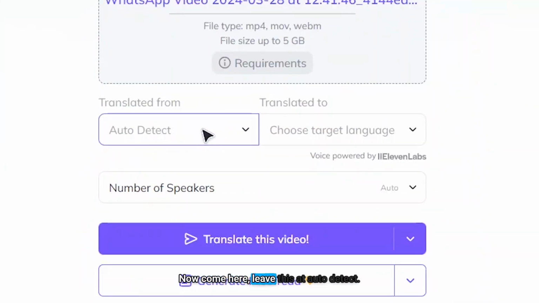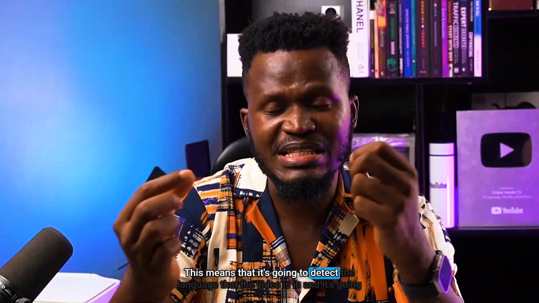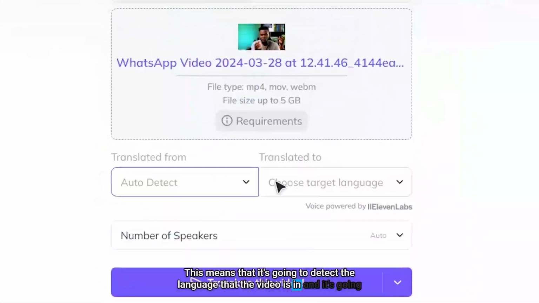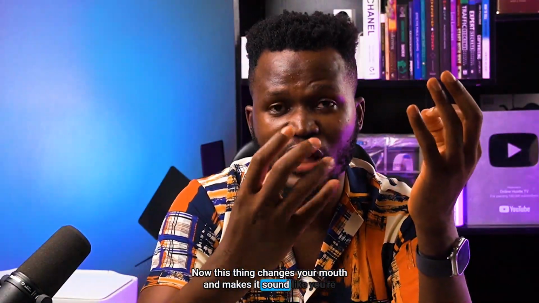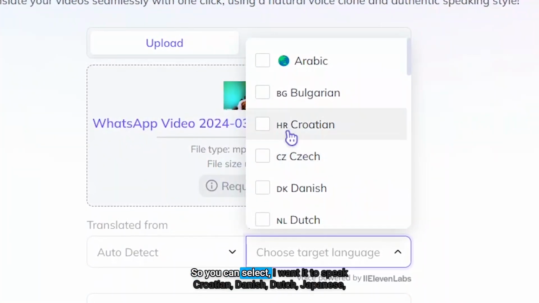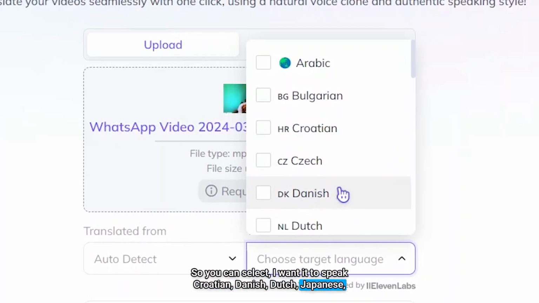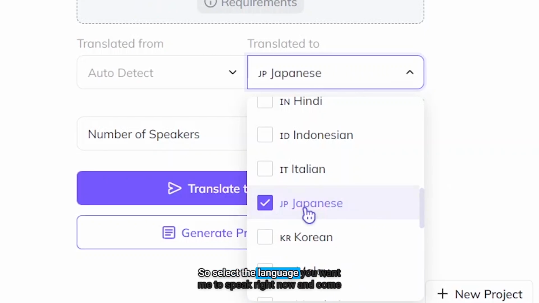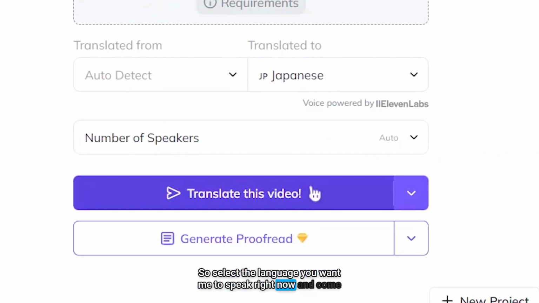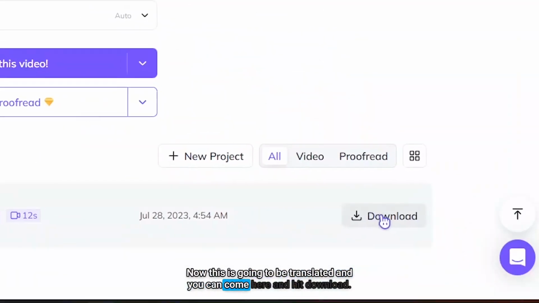Now come here, leave this at auto detect. This means that it's going to detect the language that the video is in, and we're going to come here and target the language you want to translate this video in. Now this thing changes your mouth and makes it sound like you're actually speaking the language. So you can select that you want it to speak Croatian, Danish, Dutch, Japanese, Korean, Malay, all of those things. So select the language you want me to speak right now and come here and hit translate video. Now this is going to be translated. I can come here and hit download. I can download what you've done instantly.